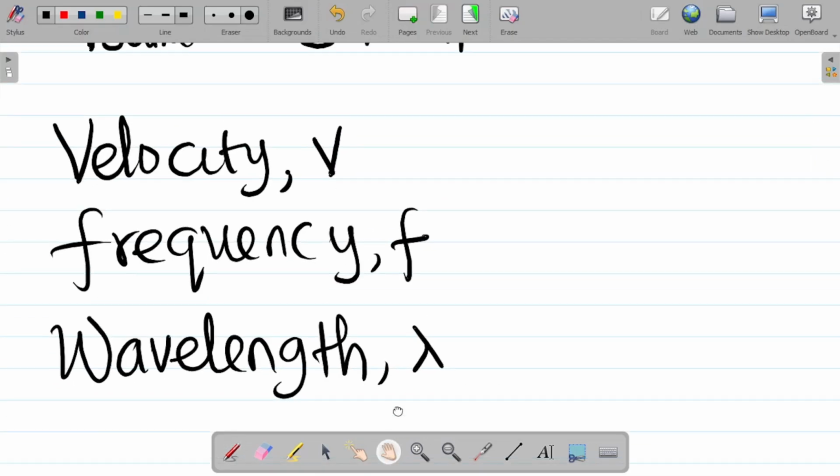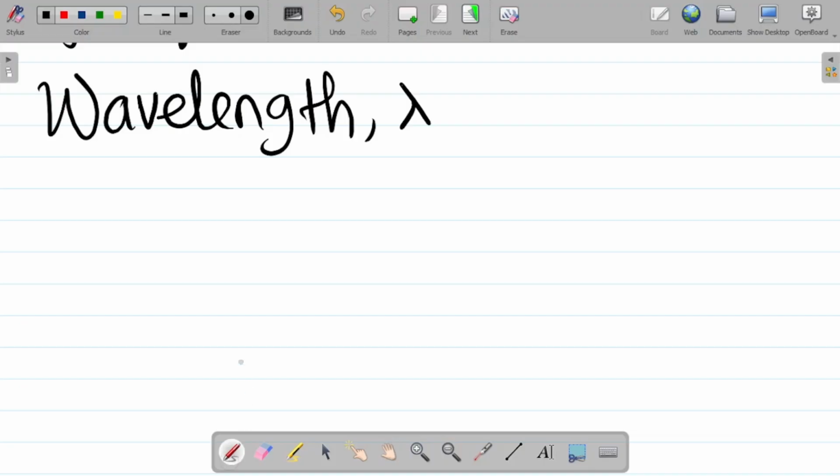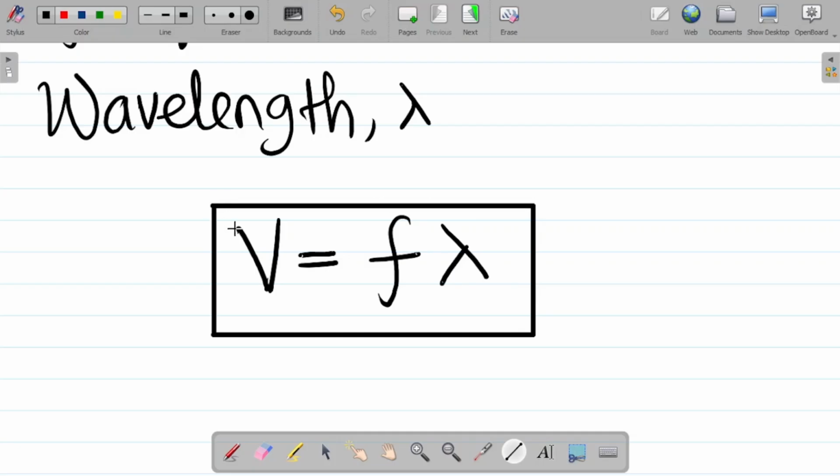Recall that for any wave, these three have a relationship. And the relationship is that the velocity of a wave, V, is equal to the product of its frequency, F, and its wavelength, lambda. So this becomes the relationship between the velocity of a wave, its frequency, and its wavelength. Here is your relationship. So here's our first formula in waves: the velocity of a wave is equal to the frequency of the wave multiplied by the wavelength.